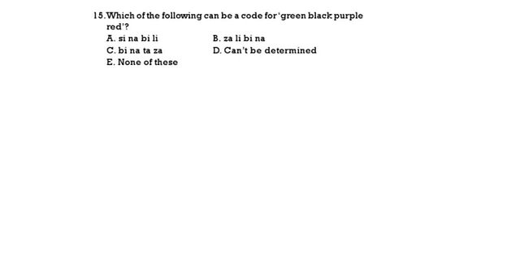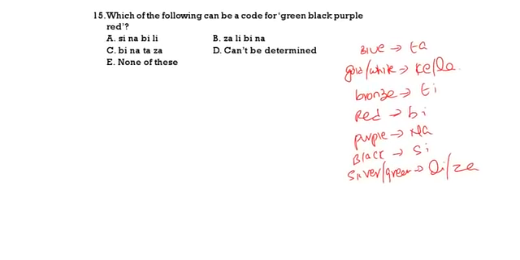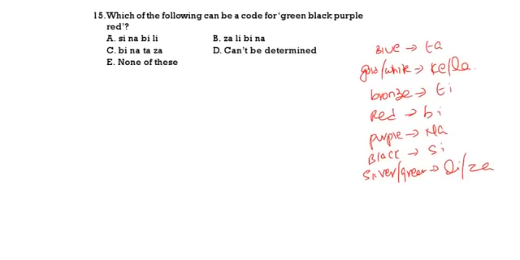What is the code for green, black, purple, red? Green means either LI or ZA. Then what is the code for black? SI. Then purple? NA. Then red? BI. That means LI, SI, NA, BI or ZA, SI, NA, BI. So anything can be the answer.